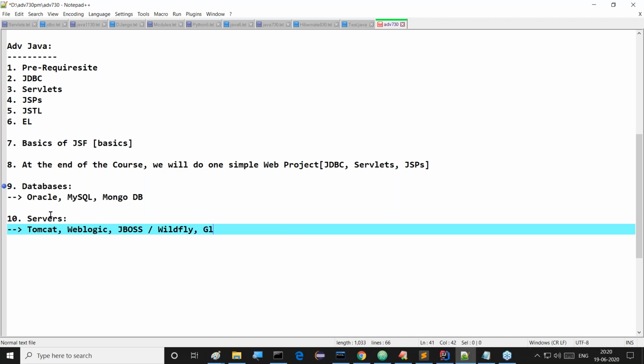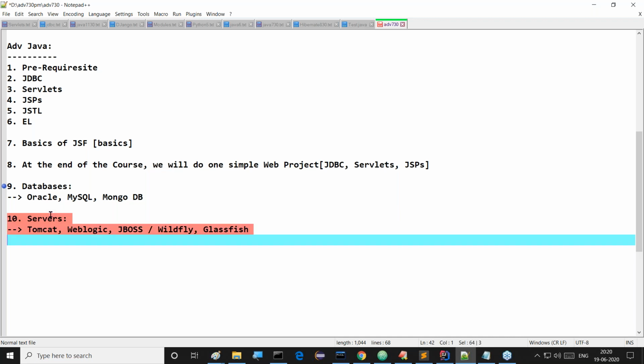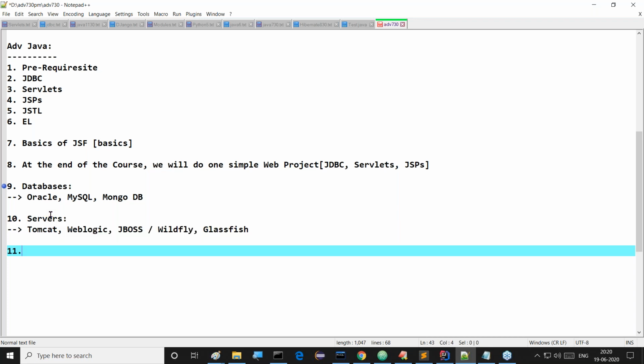Apart from all these things, another server is GlassFish server, here we are able to use. These many servers we are going to use for our server-side applications. All of you observe this clearly what I am telling you. So Tomcat, WebLogic, JBoss, WildFly, and GlassFish. These many servers we are able to use. That's the point I am telling you.